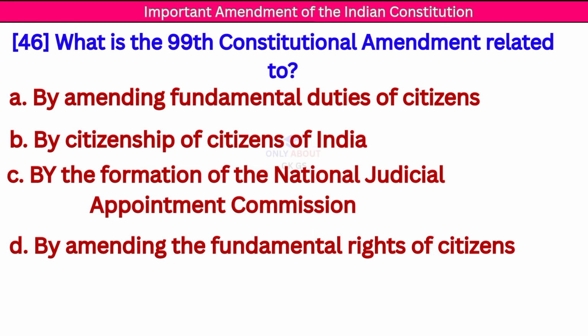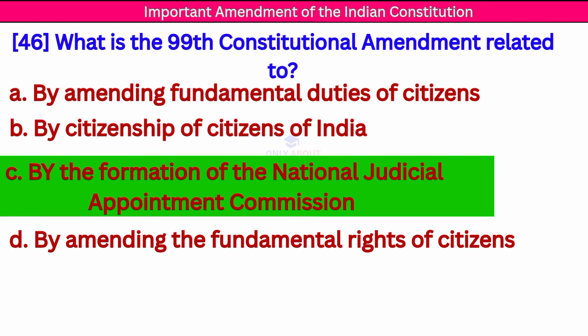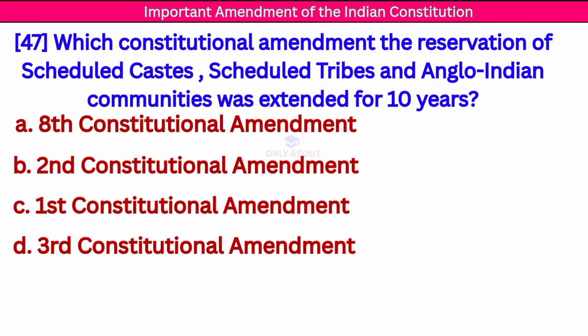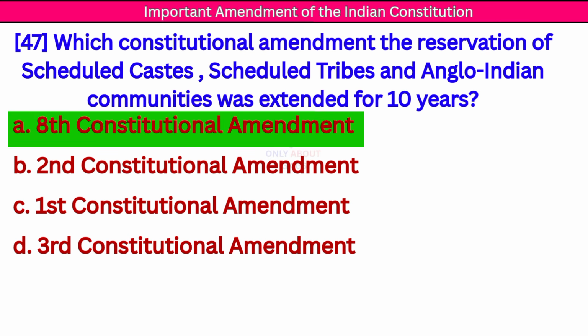Next question. What is the 99 Constitutional Amendment related to? Correct answer, the formation of the National Judicial Appointments Commission. Next question. By which constitutional amendment was the reservation of scheduled castes, scheduled tribes and Anglo-Indian communities extended for 10 years? Correct answer 8 Constitutional Amendment.